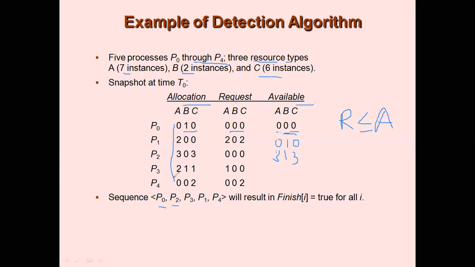What about P3? Once you check the request of P3 against the availability, this is 1 0 0, which is less than 3 1 3. So when you cater to the request of P3, P3 is added into the sequence, and then you release the resources of P3. So you get 5 2 4, right?